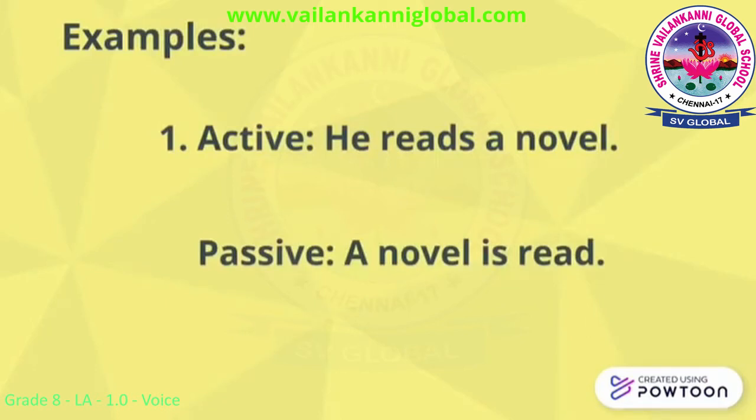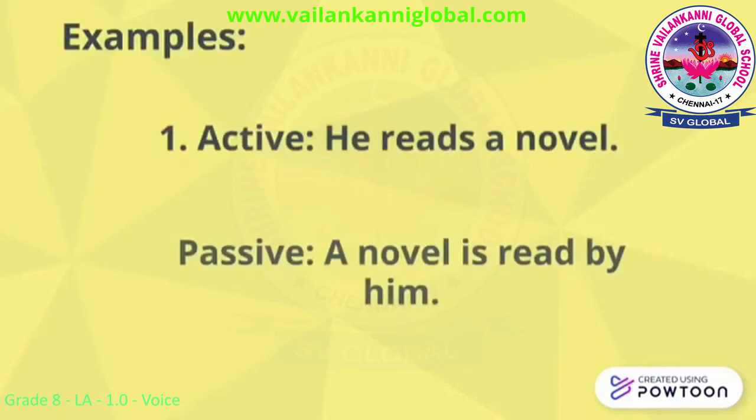Now how are we supposed to change it into passive form? Passive form will have the object, then there should be an auxiliary verb is, am or are, then the verb should be written in past participle form, that is verb 3 form, and then we are supposed to add by, then complete the sentence with the subject of the active voice. Having the rules in mind, let us change the sentence "he reads a novel" to passive form. So the object of the sentence is a novel.